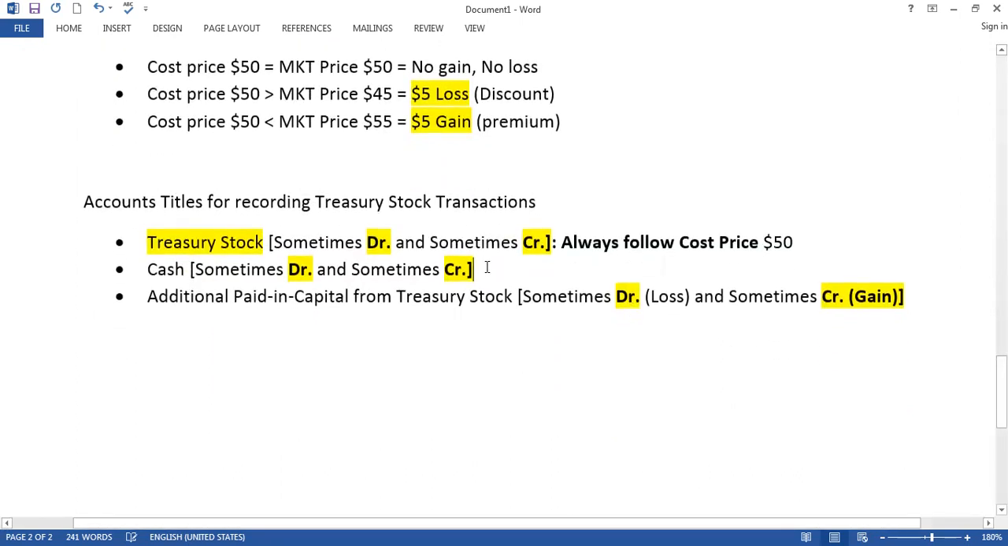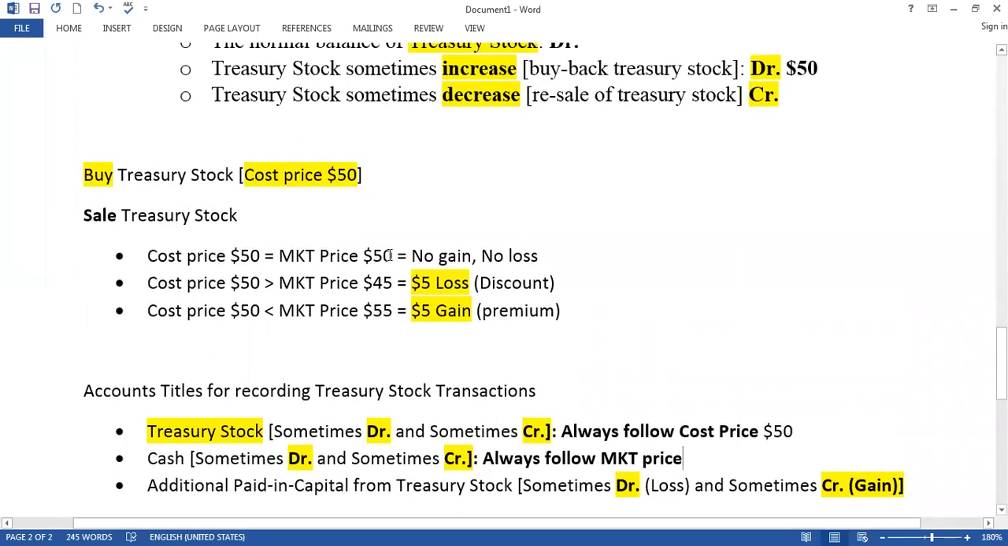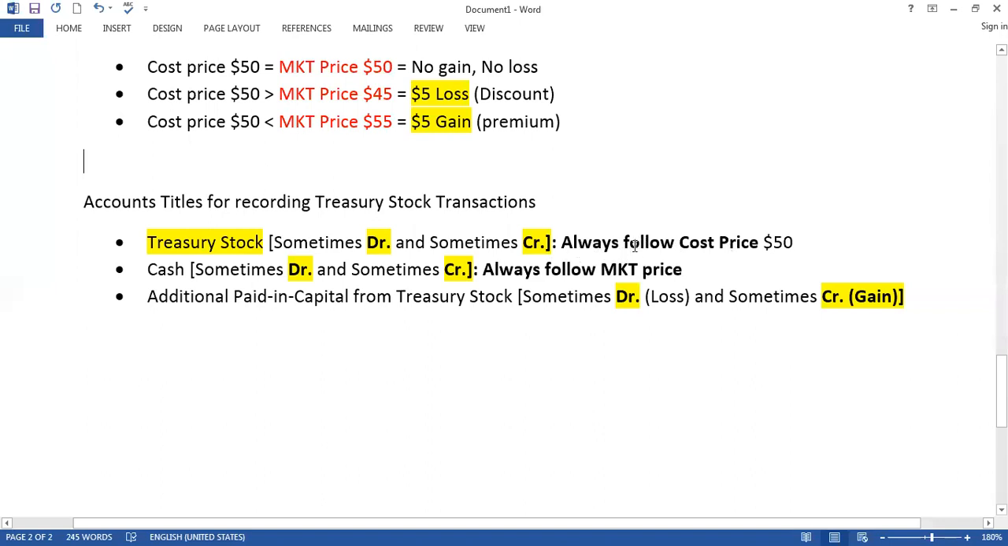Now, what should be the cash amount here? Cash amount always follows market price. Look here, we already have the market price. Market price is sometimes $50, sometimes $45, sometimes $55, right? Do you understand? So treasury stock always follows cost price, but cash always follows which price? Cash always follows the market price.